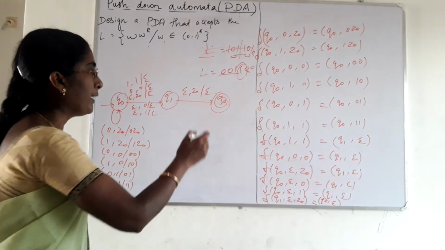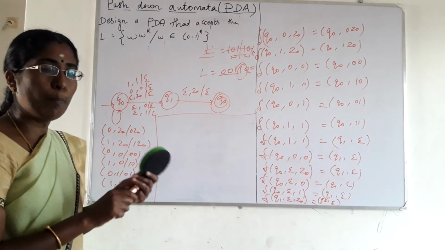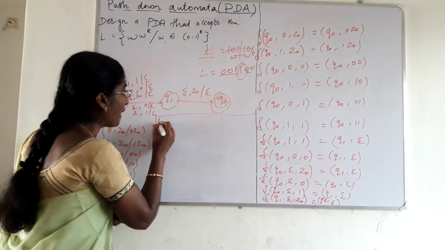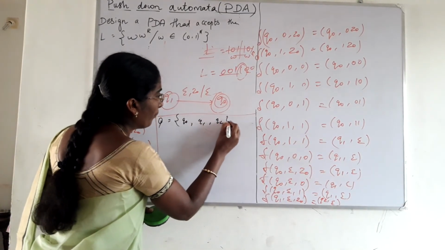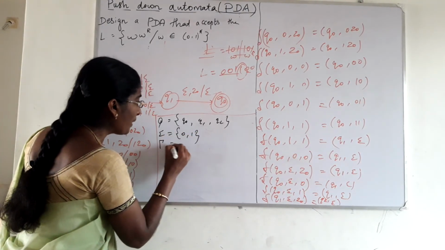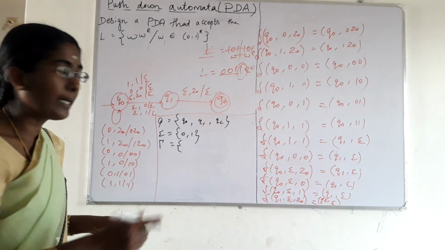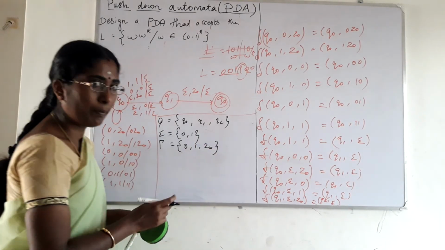And how will we write the definition for this PDA? Definition means what are the 7 components? First thing is the finite set of states. That is Q is equal to what? Q0, Q1 and Q2. Alphabet 0, 1. Stack symbols. What are the stack symbols we included in representing the stack? First thing is 0, 1 and Z0. Z0 is the top of the stack.